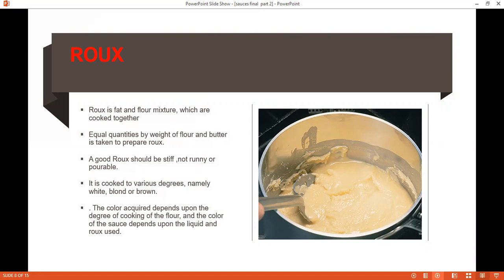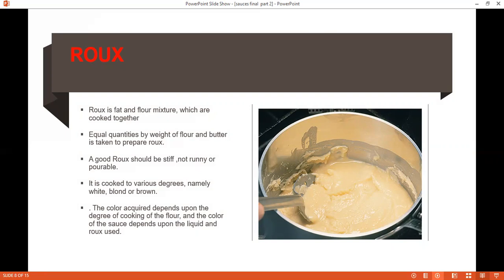We can use clarified butter, which is mostly preferred for the finest sauces because of its flavor. Then we can use margarine, which is also widely used in place of butter because of its lower cost. But it is inferior to butter and does not make as fine a sauce.